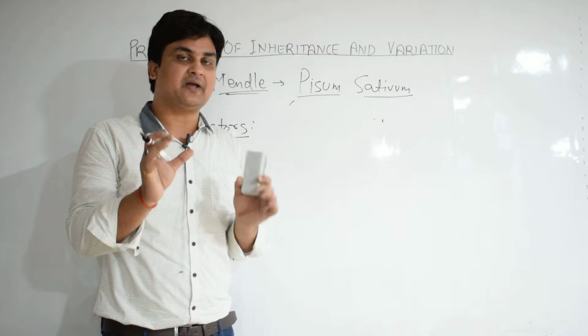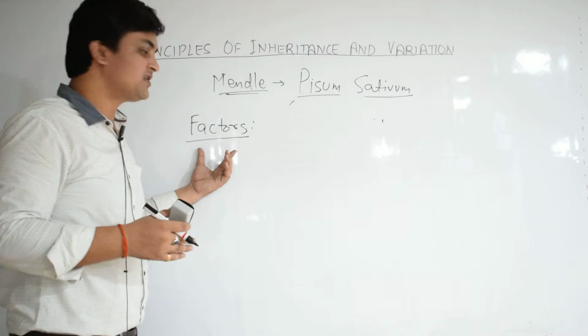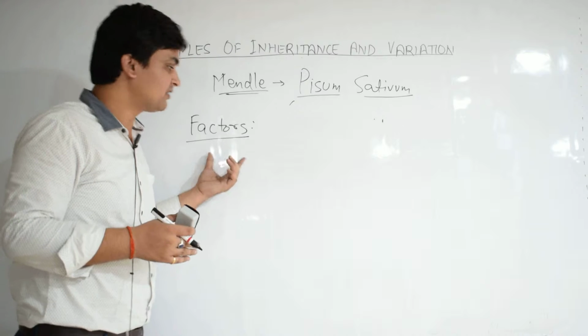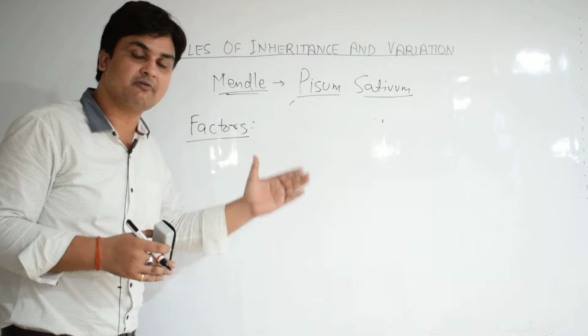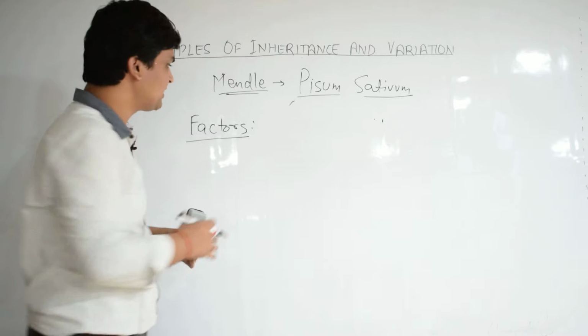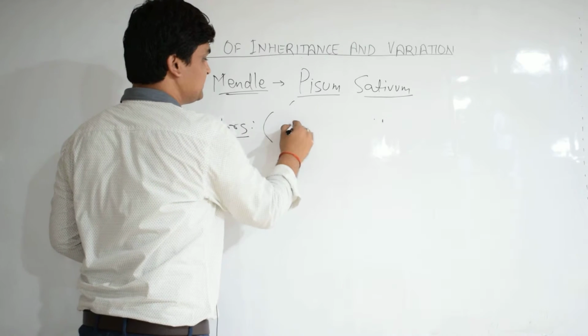That particular thing he imagined was termed by him as factors. The factors were responsible for the transmission of characters from one generation to the other, and now these factors are known to be genes.